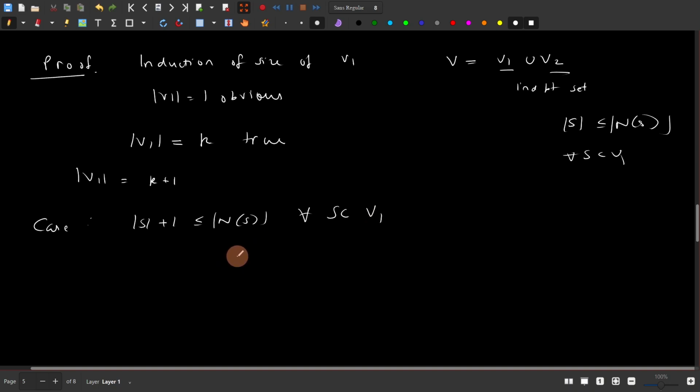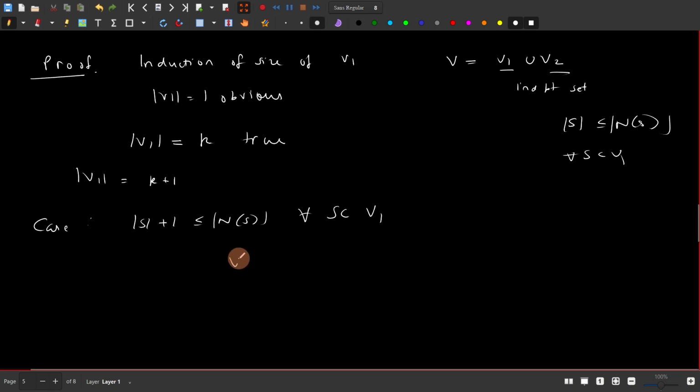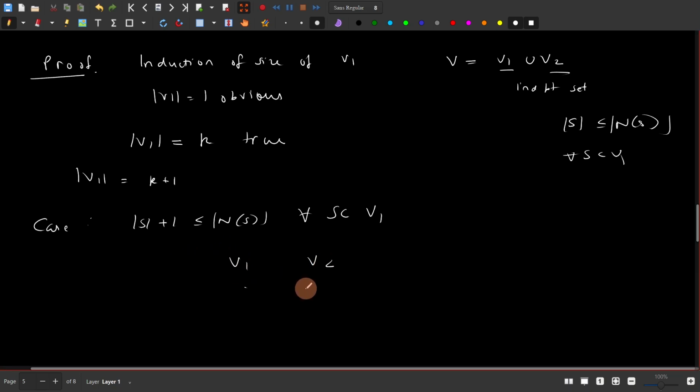So how do we do this? Given V1 and V2, suppose like this and like this, consider any one such edge and make a pair with it.